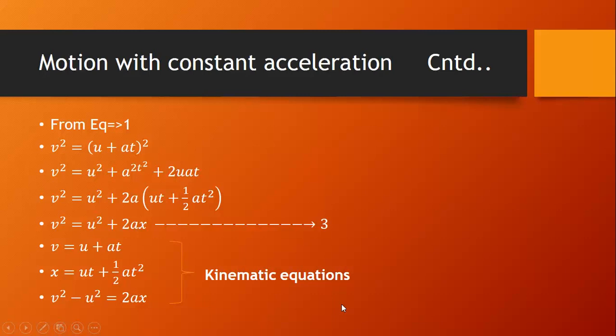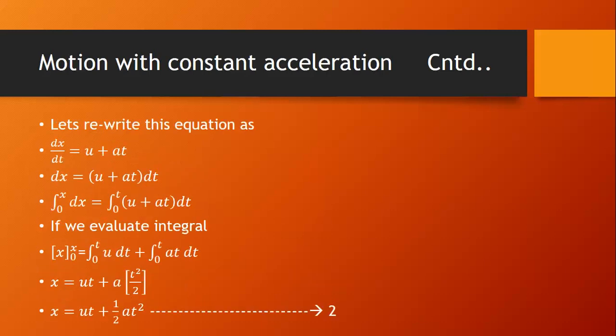By using these equations, we can solve the problems of a particle which is moving in a straight line with a constant acceleration. And in these equations, here x is the position of the particle. It's not the distance traveled by the particle. There is a lot of difference between the position and the distance traveled.